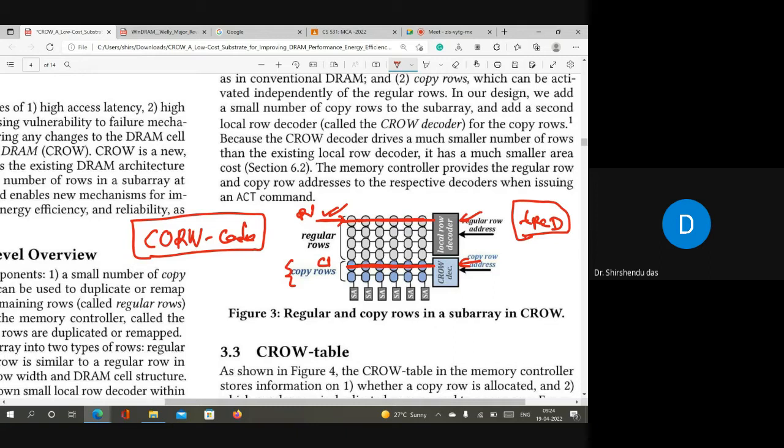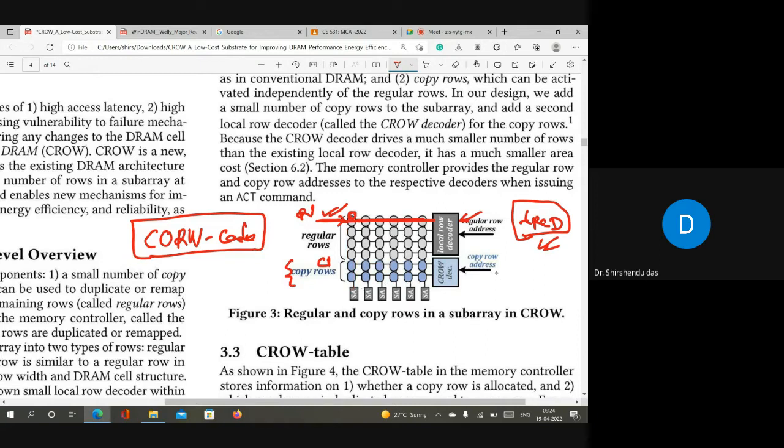If we want to read something from R1, we will activate both R1 and its copy row C1 simultaneously. If we activate both rows, the charges stored here and the charges stored here are the same, so the same charges will be available through this bit line. This will reduce the tRCD time. That is the main concept of CROW-cache. So if you want to access a row and the content of that row is available in the copy row, then you can activate both rows simultaneously so that you can reduce the tRCD time. That's it. That is the main concept of CROW-cache.